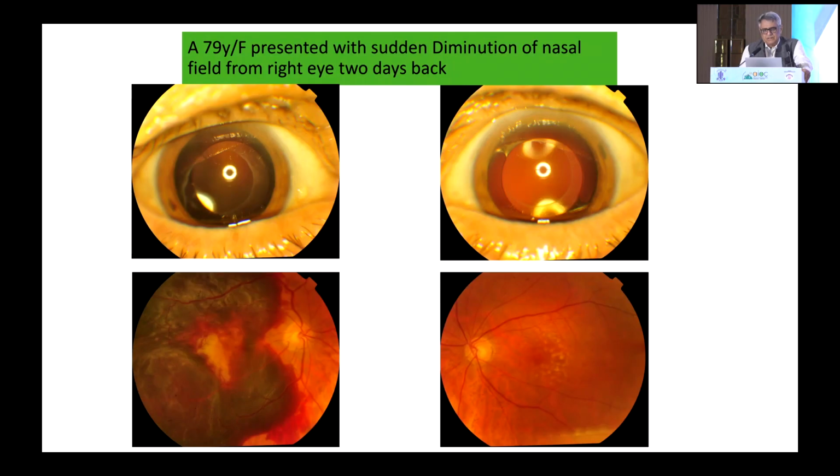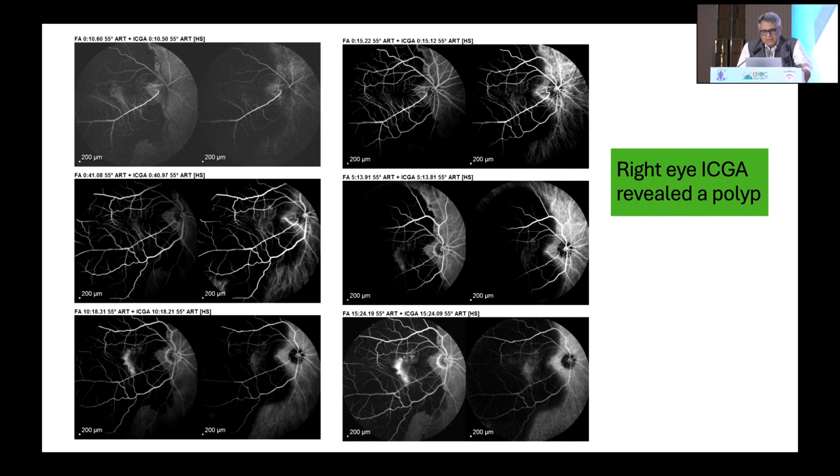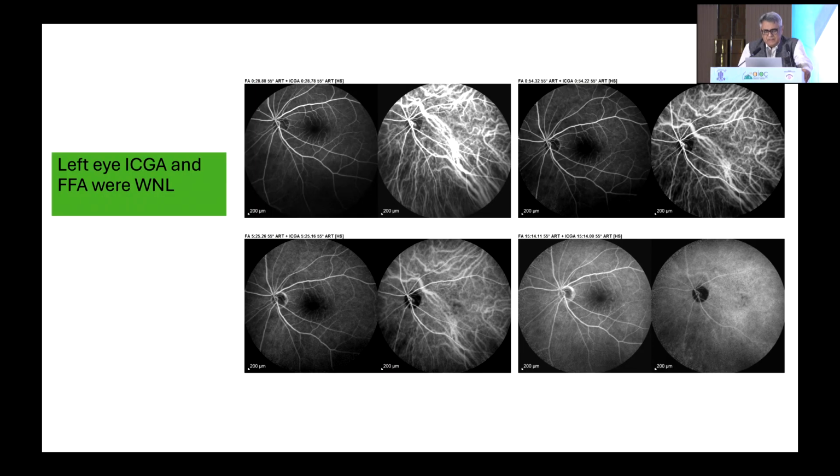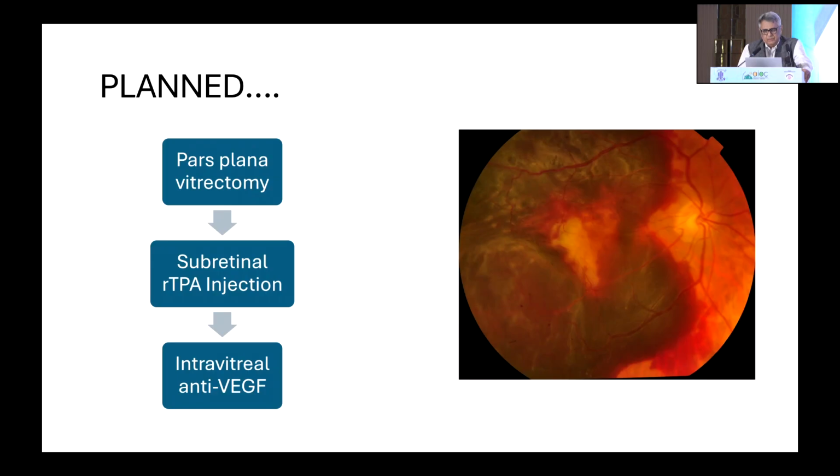This was the story of one elderly lady who came with sudden loss of vision 2 days back. We counseled her that she has to be treated today, meaning as early as possible. Ultimately she agreed, and the next day we pushed her for surgery. This was the FA and ICG which we had done, which revealed a polyp. The left eye was absolutely okay. So we planned this surgery.